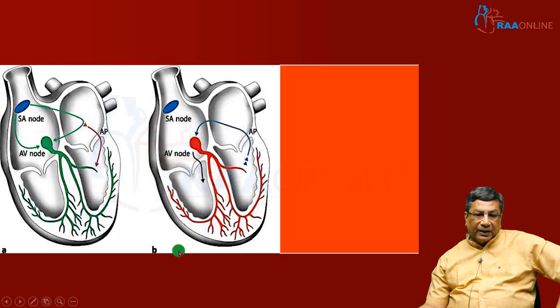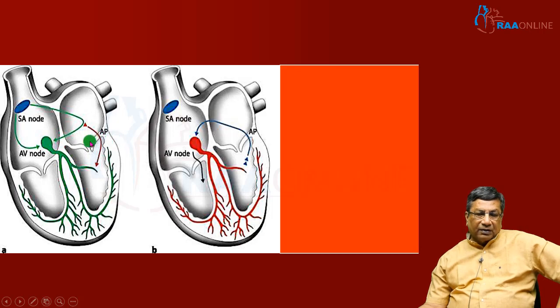So, look at here. This is what is happening. This is a normal Kent bundle. Normally, when there is sinus rhythm, conduction will happen through the normal pathway as well as through the accessory pathway, resulting in a short PR with a delta wave, as I explained yesterday. This is what normal conduction looks like.